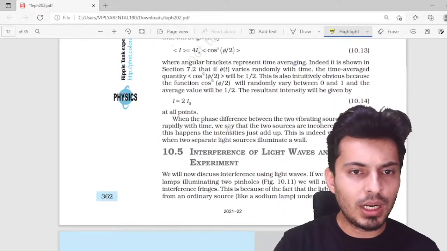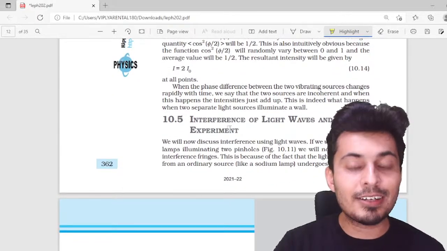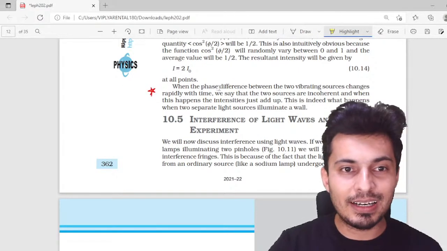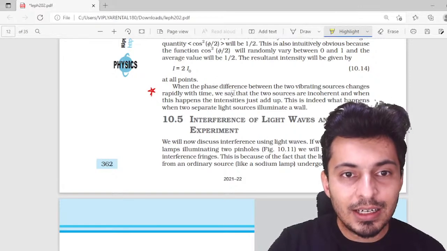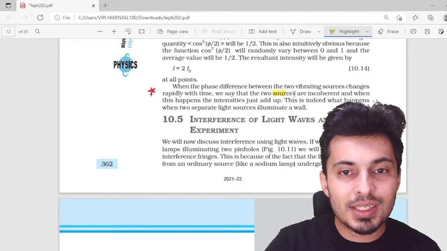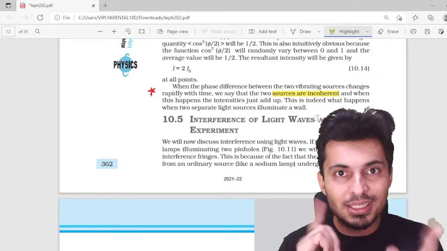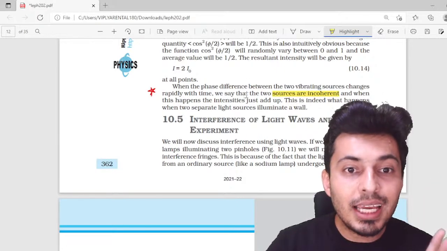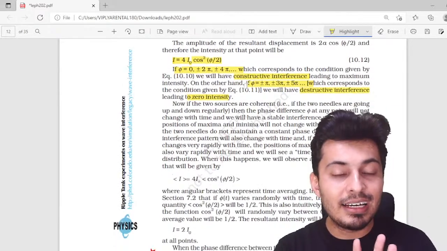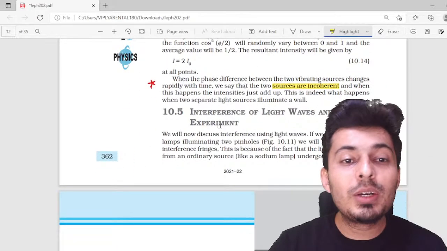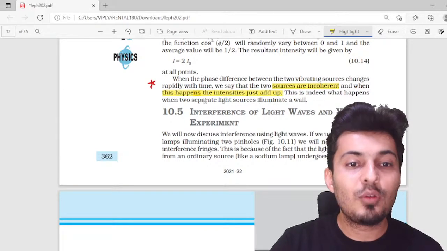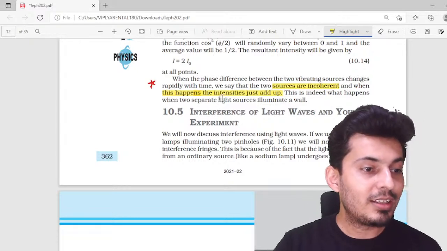Keep this in mind. Standard formulas, very, very important. And this is interesting. This is a very, very important paragraph. A lot of people are going to skip it. That's why you are attending my class. When the phase difference is changing continuously, that means the sources are incoherent. So there is no constant relationship between the two sources. Then you are not going to use the formula mentioned over here for adding their intensities. Instead, you are going to just add their intensities for incoherent sources.